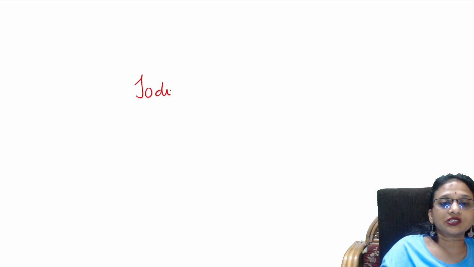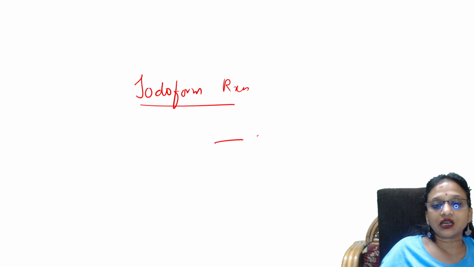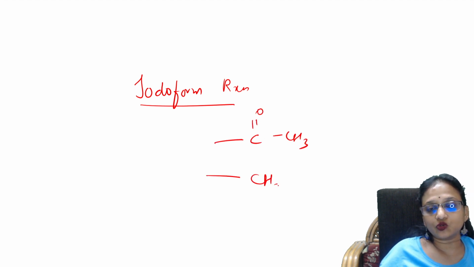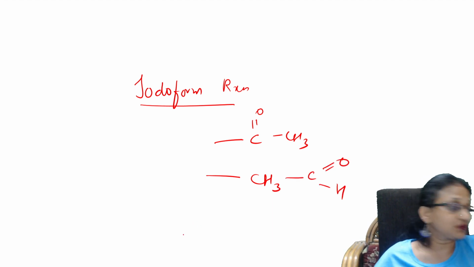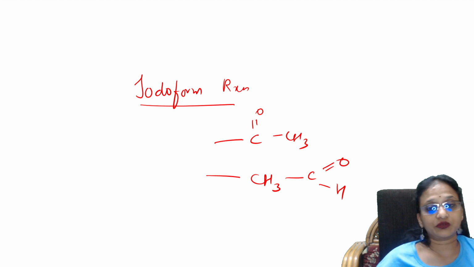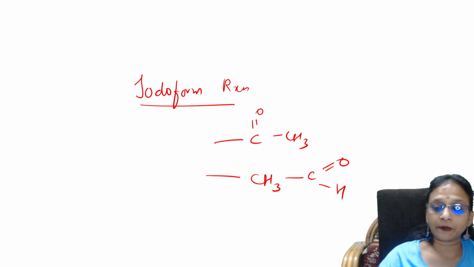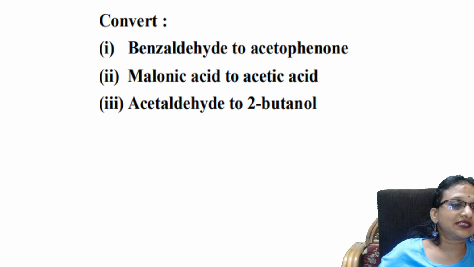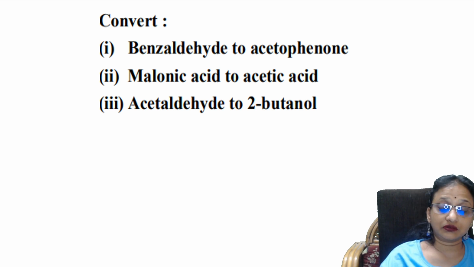One more important question. So check carefully, what should I remember? For the iodoform reaction, you should always have a methyl ketone. You should have an acetaldehyde group. It is like this. Yes, these molecules are going to show the positive iodoform test. Done. Next question. Convert benzaldehyde to acetophenone. Oh, easy. Okay, malonic acid to acetic acid, acetaldehyde to 2-butanol.